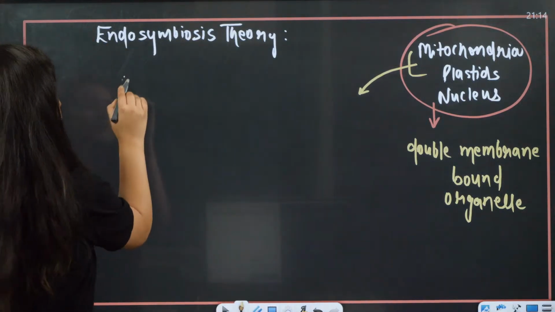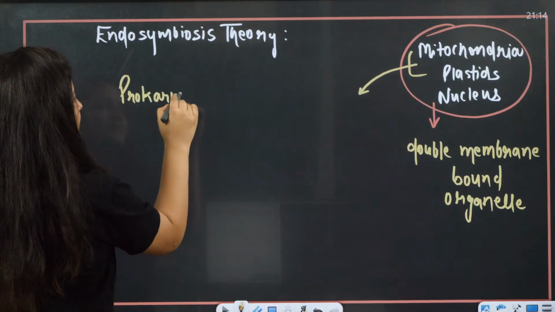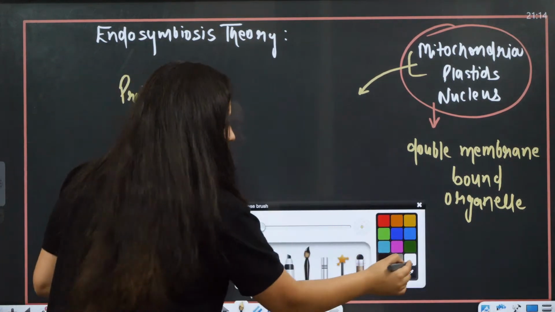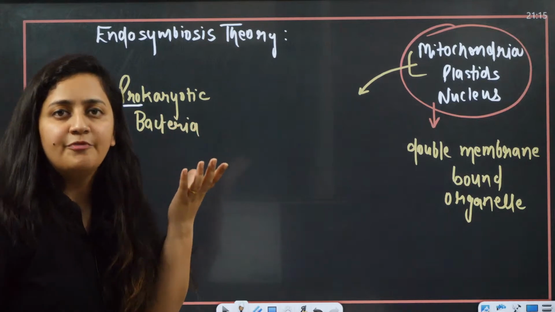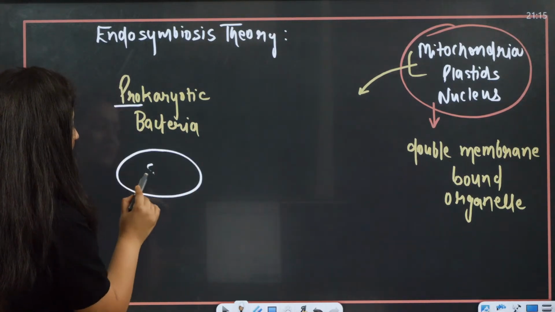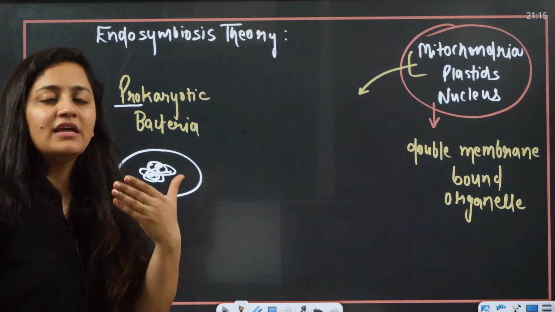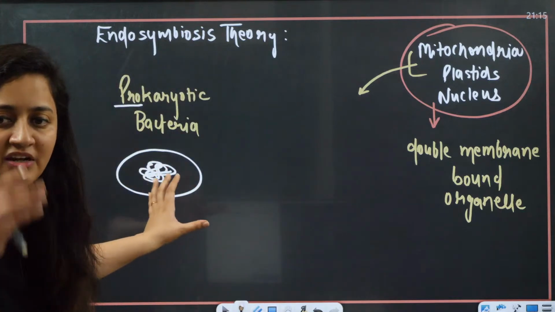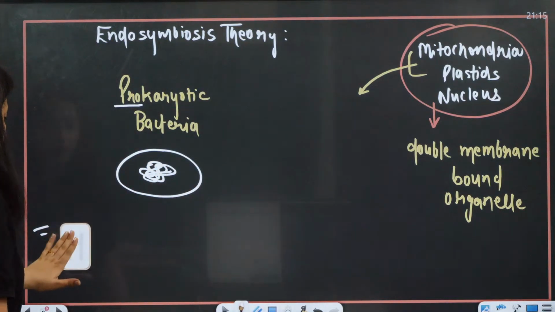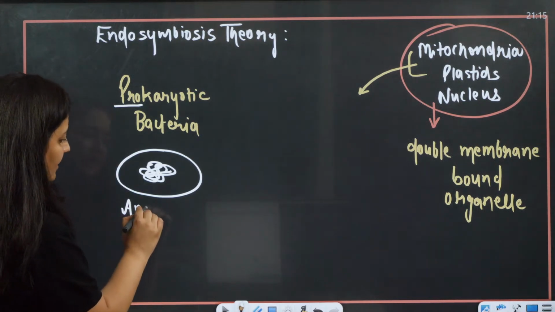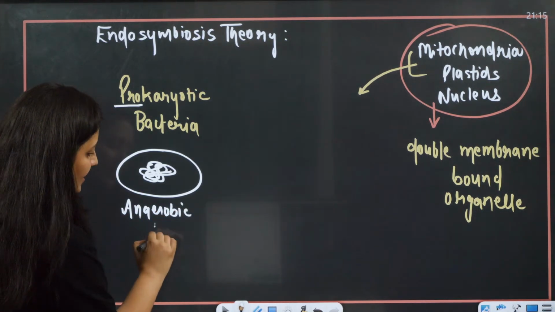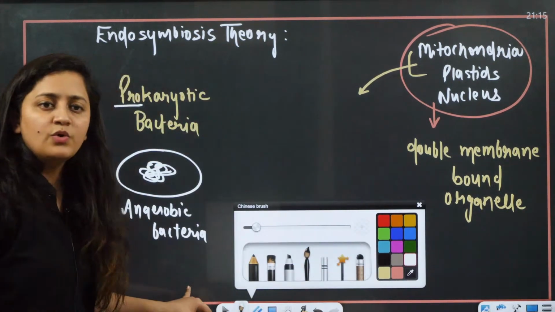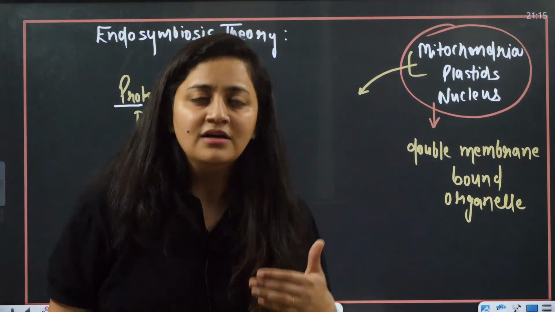So initially we used to have prokaryotic bacteria. You know that. What is a prokaryotic bacteria? The primitive bacteria, having circular DNA, but it does not have organelles. The genetic material is not present within the nucleus. It's a primitive type. So what happened initially? Let's say there was one anaerobic bacteria. Bacteria is the perfect example of the prokaryotic cell. Whenever we want to discuss the prokaryotic cell, we always start with the bacteria.